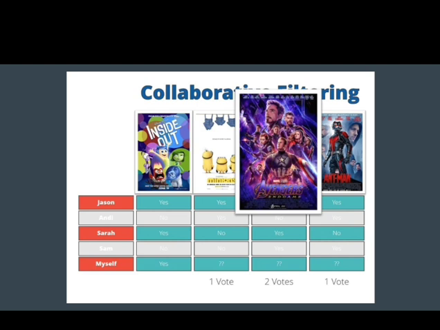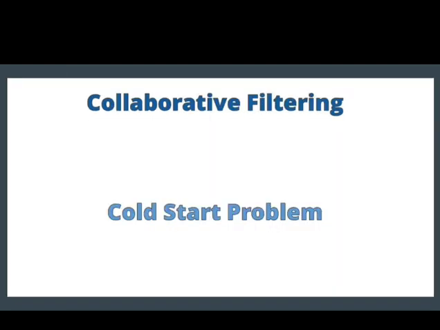Here one thing you can notice is that it didn't consider any features or properties of the content. It totally depends on how people or users rate the product. Collaborative filtering has one big problem, that is the cold start problem. What is the cold start problem? Let's consider you just created a recommender system based on collaborative filtering, but at this moment you don't have any ratings from users. So how do you recommend any product to your customer based on collaborative filtering when you just start your recommendation system?